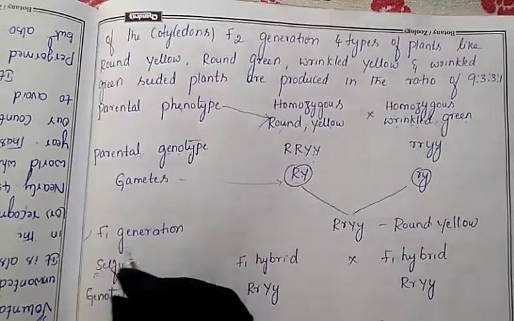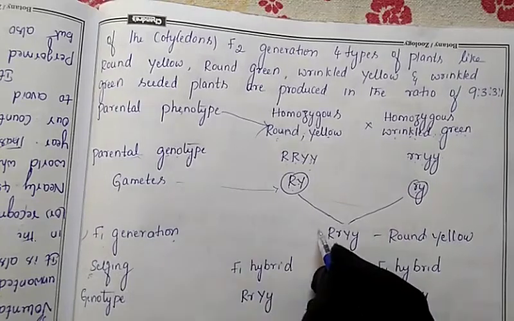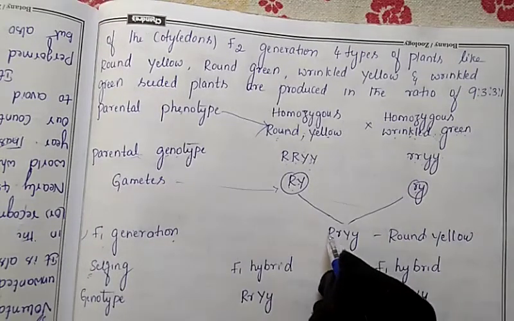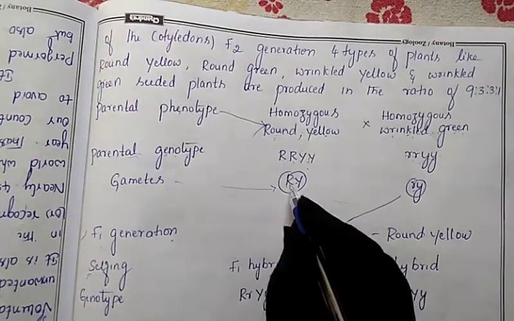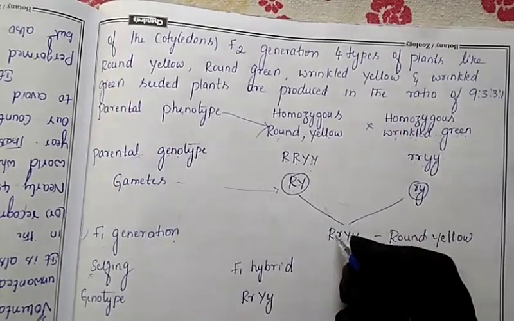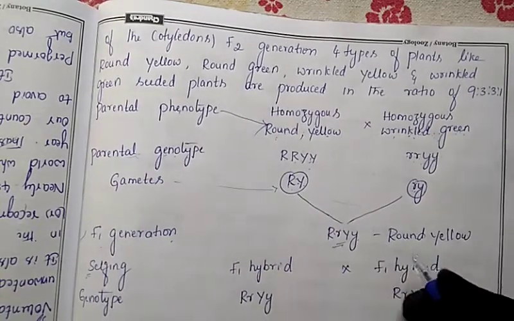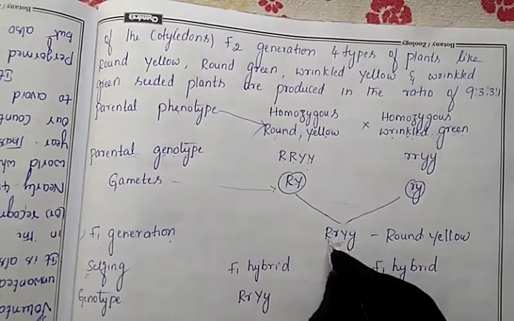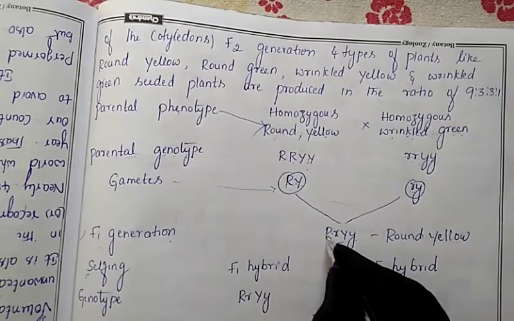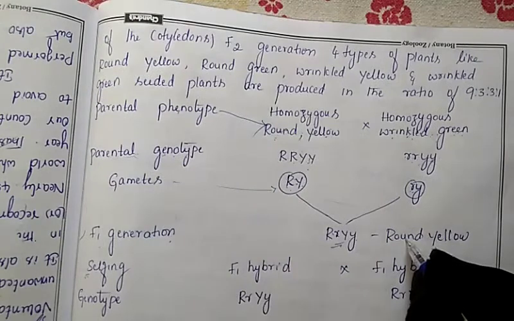Now we'll get the F1 generation. If we do the cross we'll get the F1 generation. We'll get the F1 hybrid. What do we get? F1 hybrid is capital R small r, capital Y small y. So like that we got the F1 hybrid. In F1 hybrid among this, who is dominant? Capital R is dominant. So capital R, what will it indicate? Round shape it will indicate. So that's why round has been written.